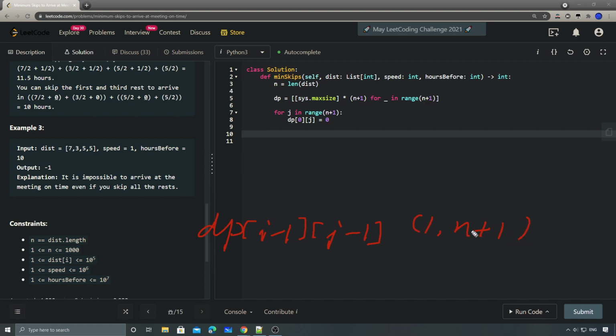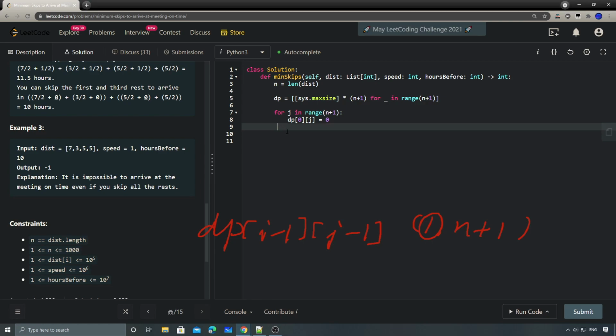So we have to initialize 0 because we will not traverse the 0 index. That's why we set the base case beforehand. So now we have set everything for dp[0]. Now it's time for dp[i][0].